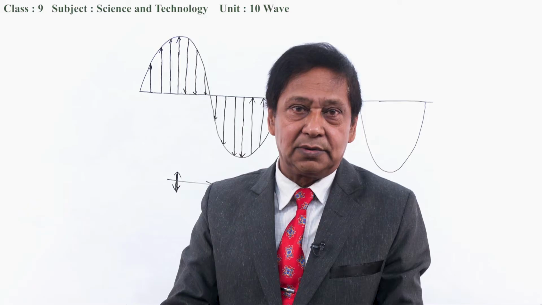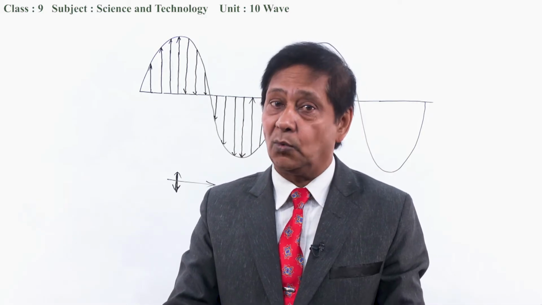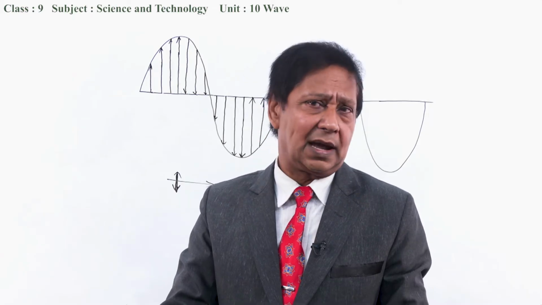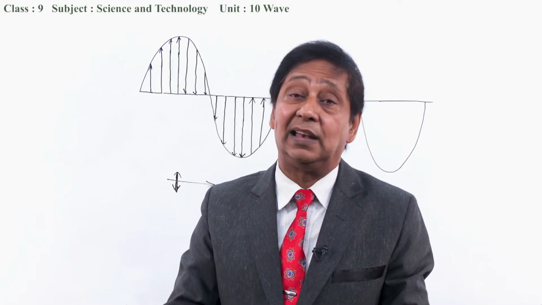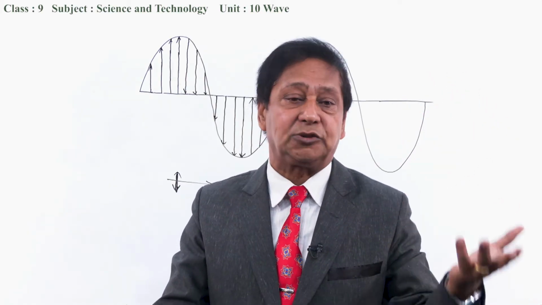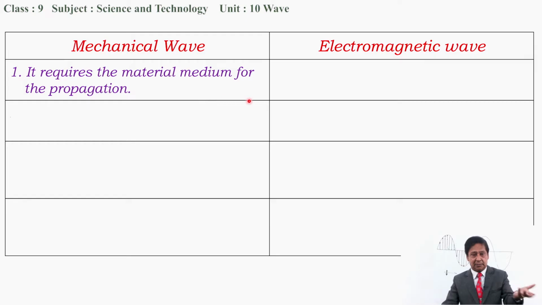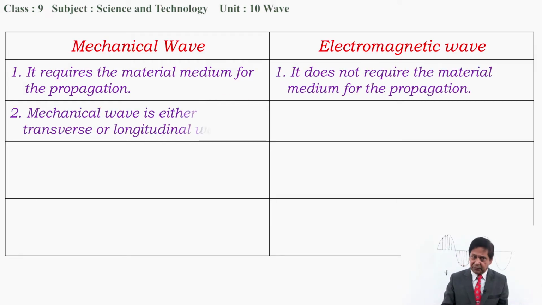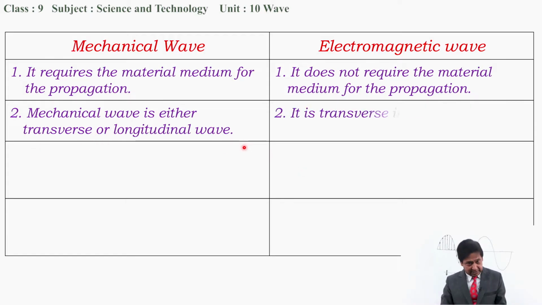Now, I want to differentiate mechanical waves from electromagnetic waves. What is a mechanical wave and how is it different from an electromagnetic wave? First, a mechanical wave requires a material medium for propagation, but an electromagnetic wave doesn't require a material medium. Second, a mechanical wave is either transverse or longitudinal, but an electromagnetic wave is always transverse in nature.